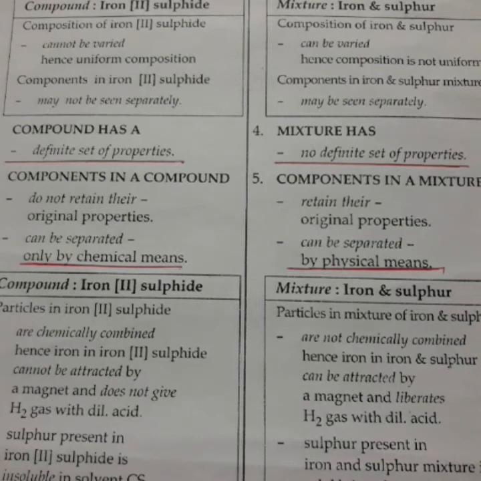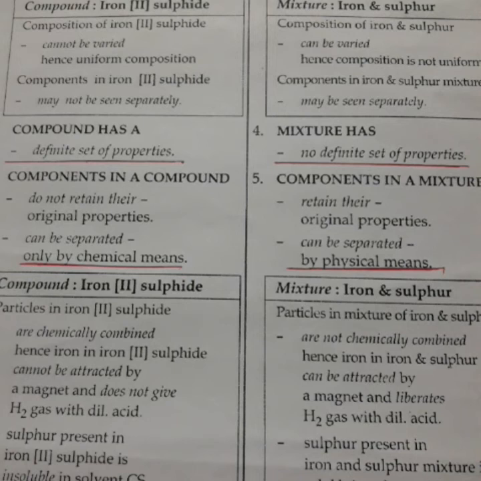Whereas on adding hydrochloric acid to the compound, a colorless gas with the smell of rotten egg is evolved. Colorless gas with the smell of what? Rotten egg is evolved. This gas is hydrogen sulfide. In this case, a double decomposition reaction will take place. The whole compound, iron sulfide, reacts with the dilute hydrochloric acid to form ferrous chloride and hydrogen sulfide.